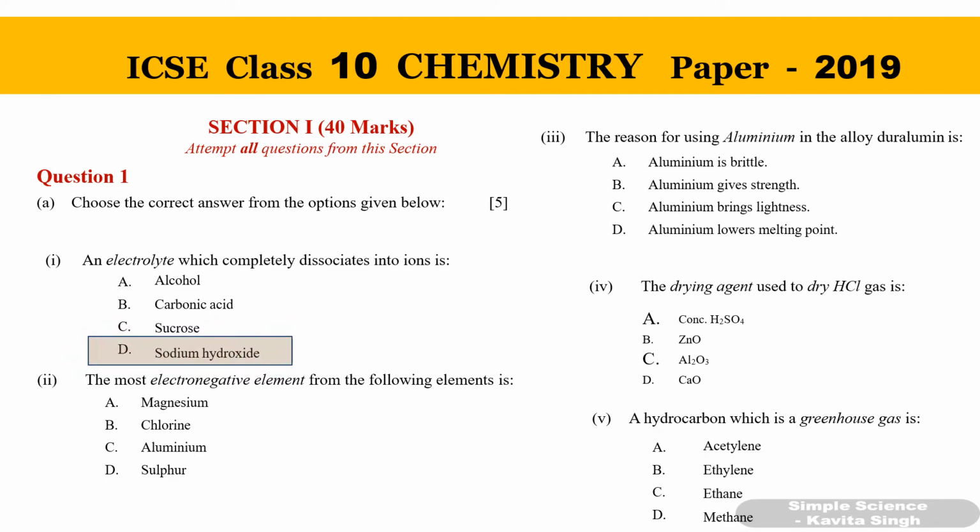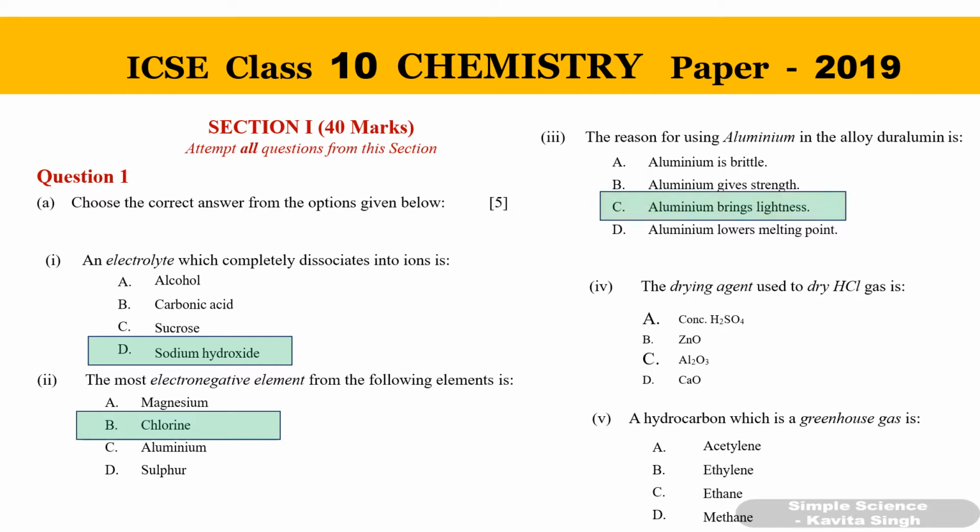Second question, the most electronegative element from the following is. Now the most electronegative, you cannot take magnesium or aluminium, so must be chlorine or sulfur. Chlorine is the most electronegative element. Third one, the reason for using aluminium in an alloy duralumin is, the reason is it is light, so it brings lightness. So duralumin is mostly used in aircraft to bring lightness.